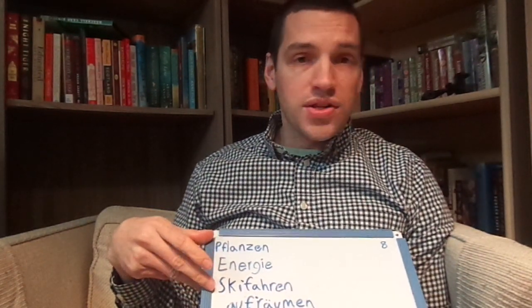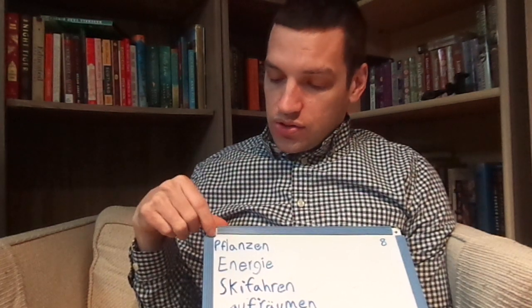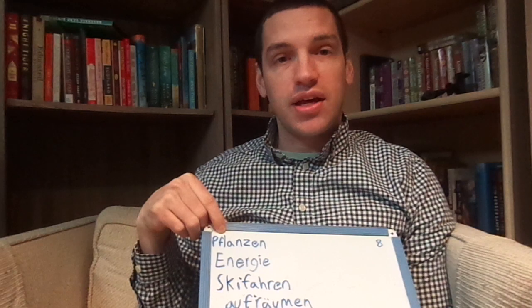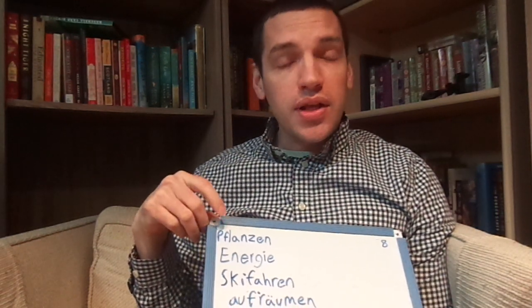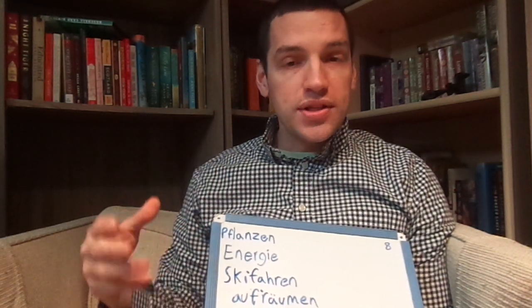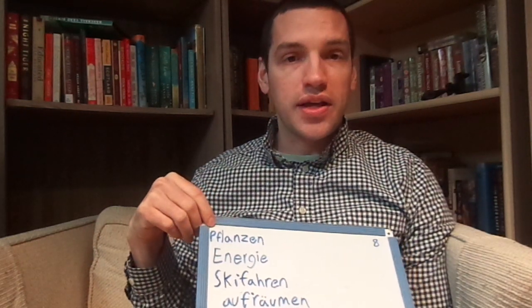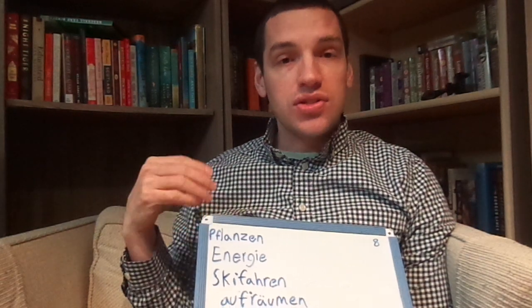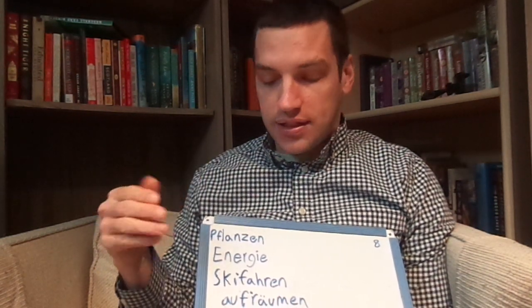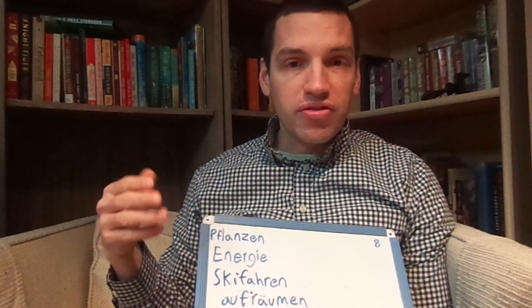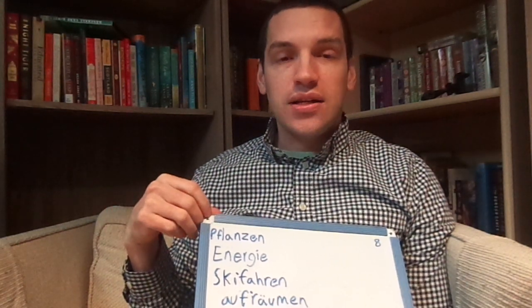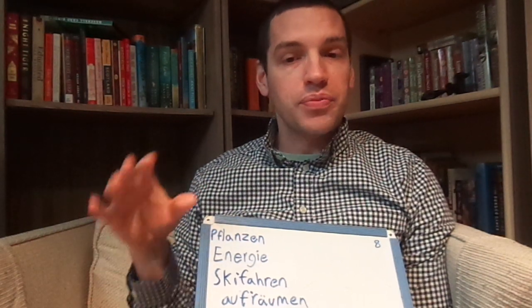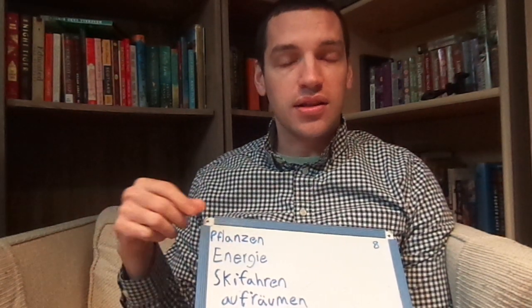The first three words are all about the pronunciation. So in German, you have a PF to start this word, and we don't have that in English, so it's a little bit tricky. And you're going to hear both the P and the F. If I go really slow to exaggerate the sound, it would sound sort of like pflanzen. So it might be a good idea to practice that by just starting and going really slow. Pflanzen. And then you can start doing it a little bit faster, and pflanzen will be sort of where you end, where you hear those sounds sort of merge together a little bit, but still there distinctly.